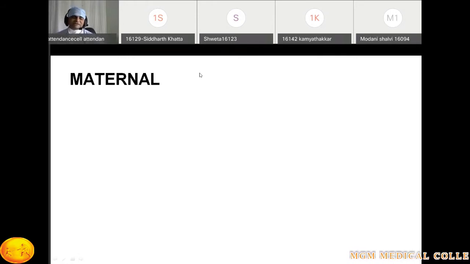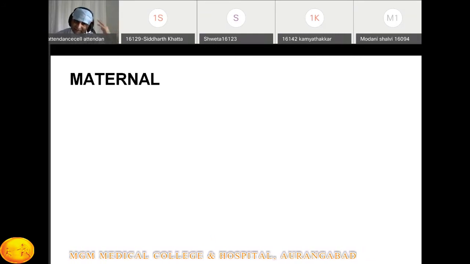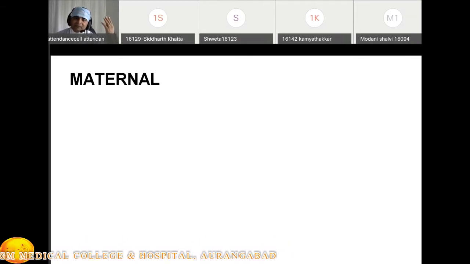Okay, maternal complications. Just think logically. It is a multi-system disorder which involves every part of the body, every organ of the body. Start thinking from the head and think what complications can occur because of the increased blood pressure. In the head, there is the brain. What happened to the brain? There is a hemorrhage, and most important for us is the eclampsia. Okay, there is a convulsion. When the preeclampsia patient has a convulsion, that is called eclampsia. So the complications related to the brain are eclampsia, hemorrhage, and cerebral edema.